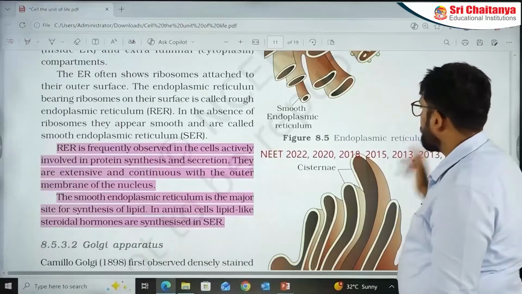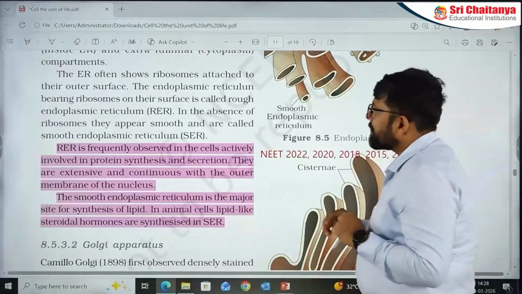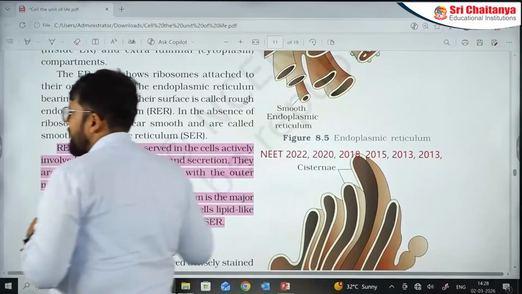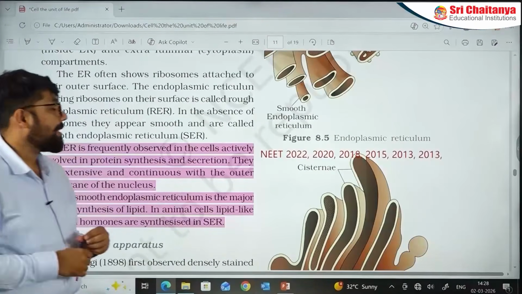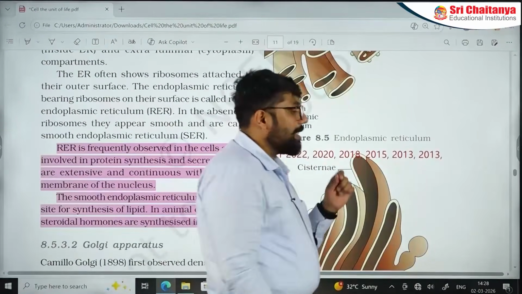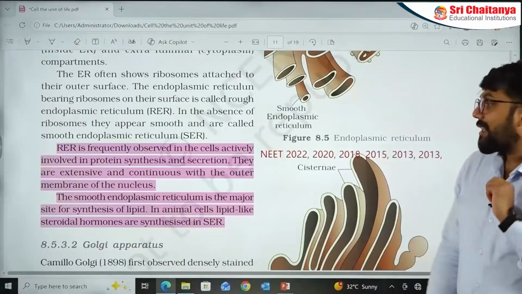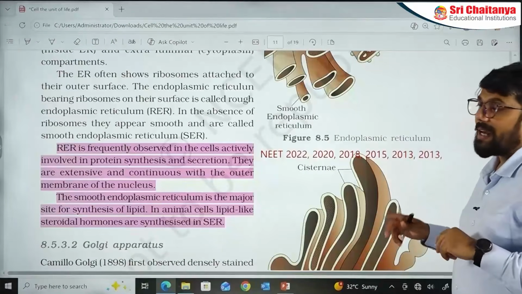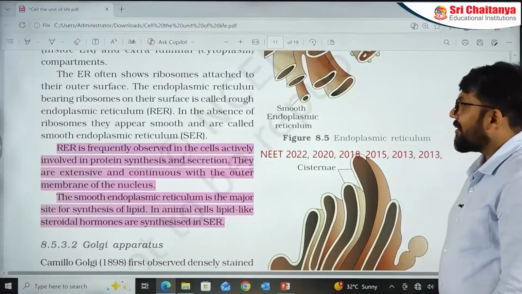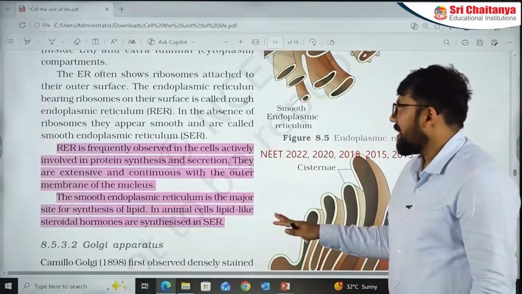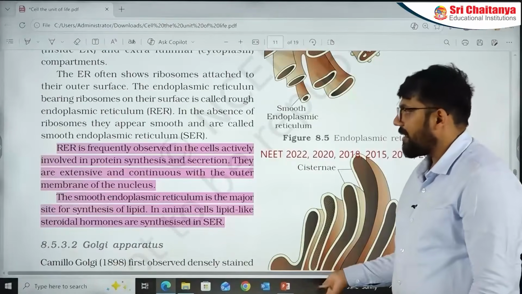Now come to the mother of all questions. See, RER, SER, this is such a repeated question: 2022, 2018, 15. I've written 13 two times because in the 2013 paper it actually appeared twice. So what are the functions of RER? What are the functions they are doing?